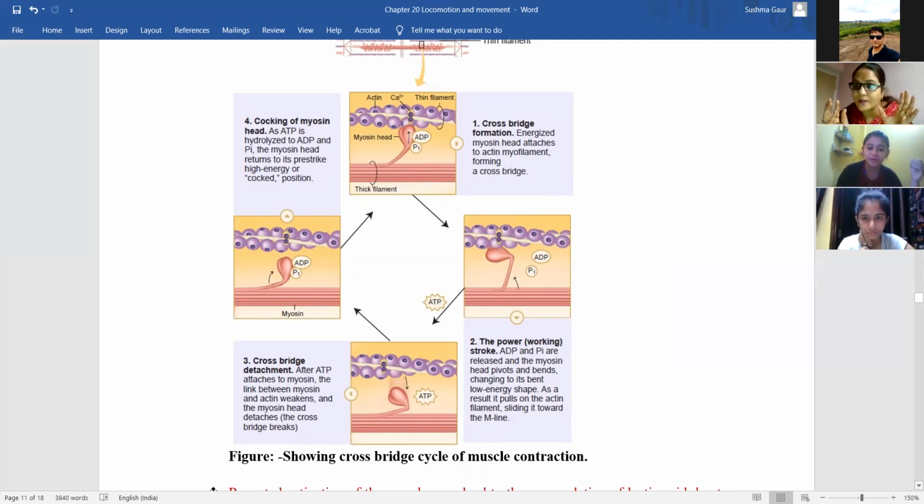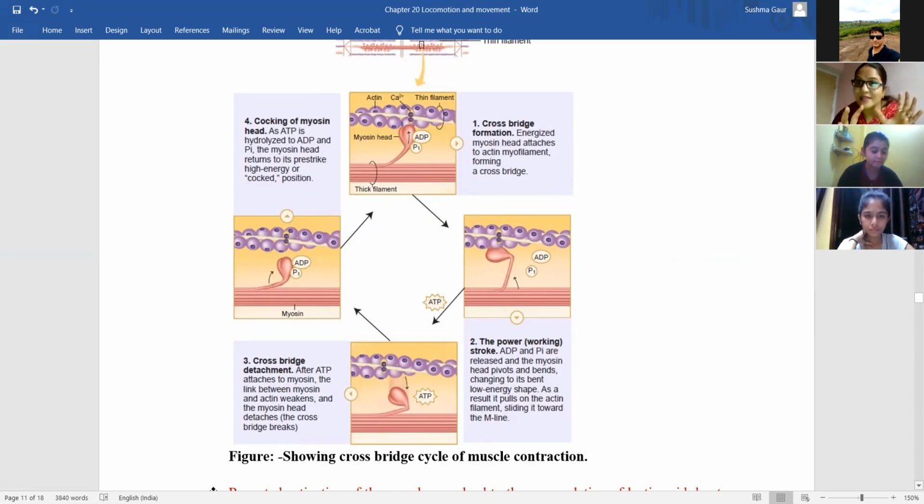Ma'am, you told it's present on the membrane of the T tubule, right? The calcium. Calcium के channels. Okay, the channels are present in the T tubule, and the calcium will be stored in sarcoplasmic reticulum always. Okay. Sarcoplasmic reticulum is responsible for the storage of calcium only. Okay, yeah. Okay. Got it. Yeah.